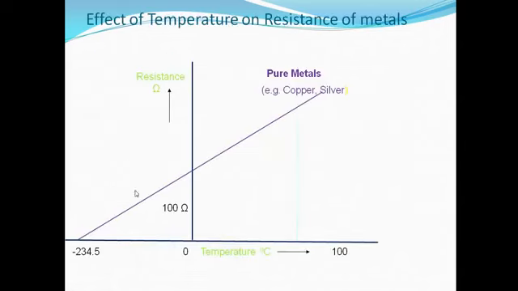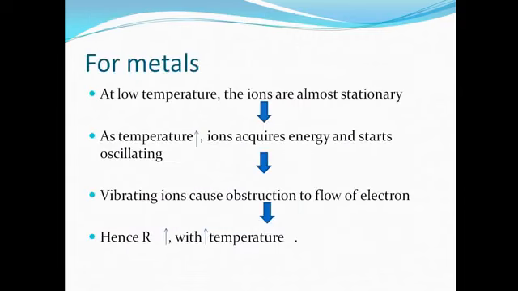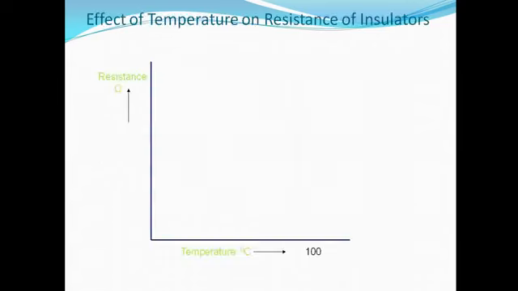So in the graph, if you see, this is the graph for the copper. In case of copper, as we increase the temperature, there is an increase in the resistance, and this resistance increases uniformly between 0 to 100 degree centigrade. At 0 degree centigrade, the value of resistance of the copper is 100 ohm, and at minus 234.5 degree centigrade, the value of resistance is 0. So remember, in case of pure metals, as we increase temperature, resistance also increases.